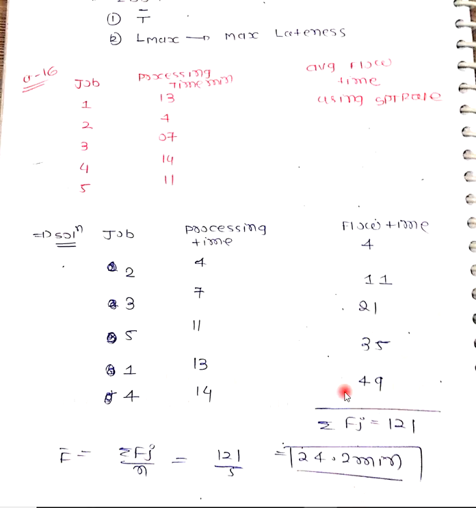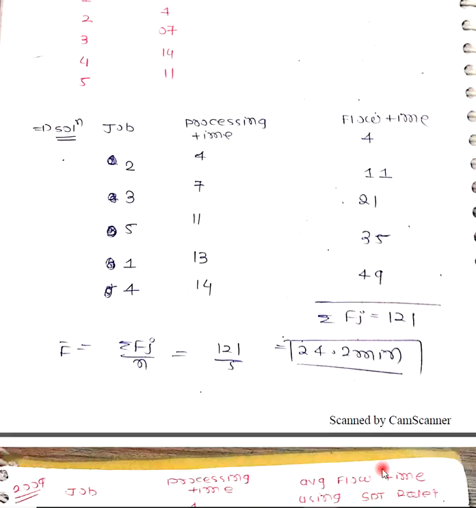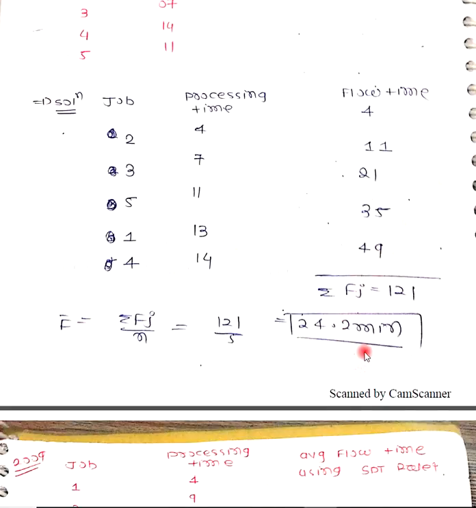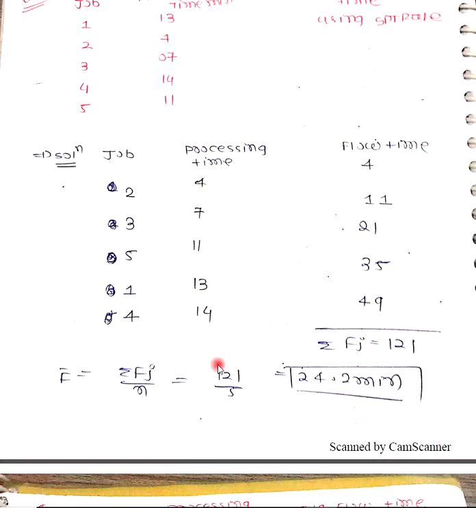Average flow time, it means you have to take the average of all these. So first of all, take a summation of all, that is 121, divided by 5. It means 24.2 minutes. So what is the significance of average flow time? Average flow time gives an average time at which any job can complete. It means if you take 24.2 and multiply by 5, that will give you 121.